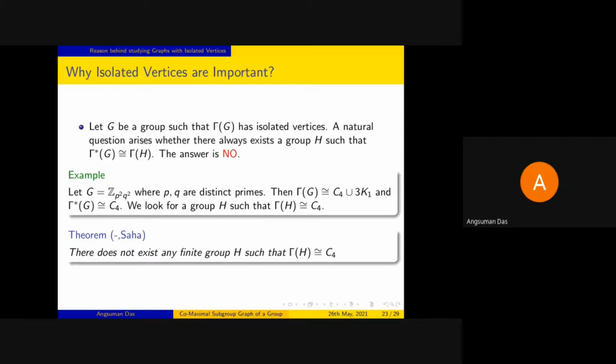But again, we have proved that there cannot exist any finite group for which the comaximal subgroup graph will be isomorphic to C4. So that means not all graphs with isolated vertex can be reached using some connected graphs.